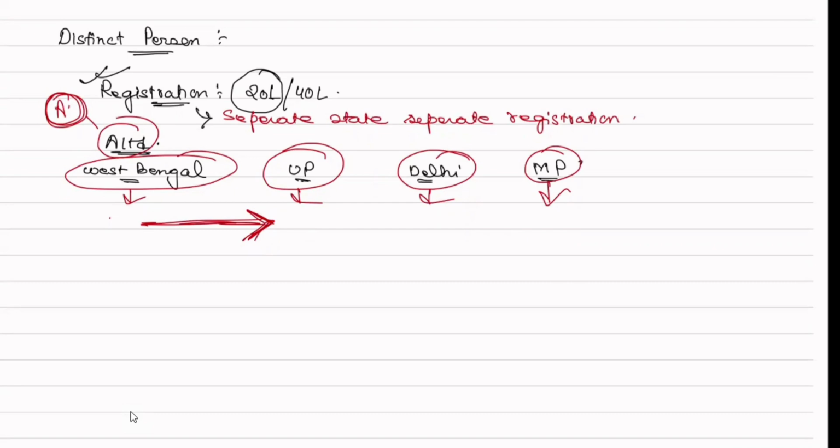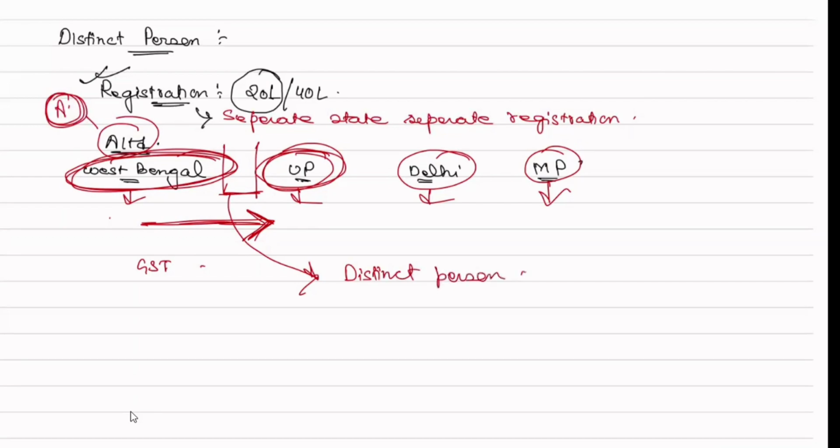But as per GST, these entities of A Limited in Uttar Pradesh and West Bengal will be considered separate, and they are known as distinct persons. And what is the law that we right now read?